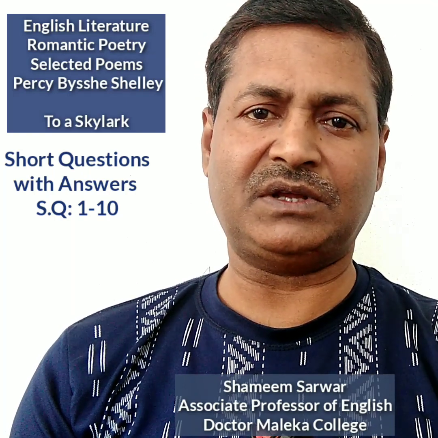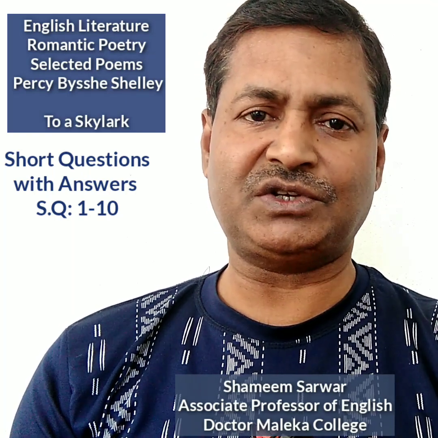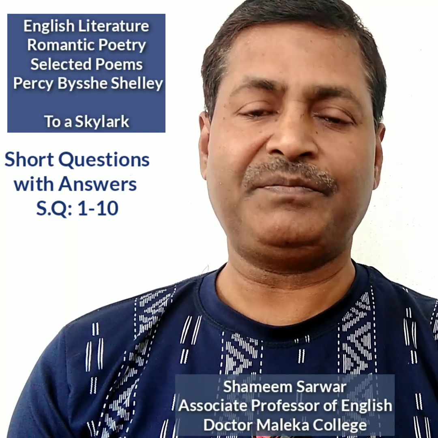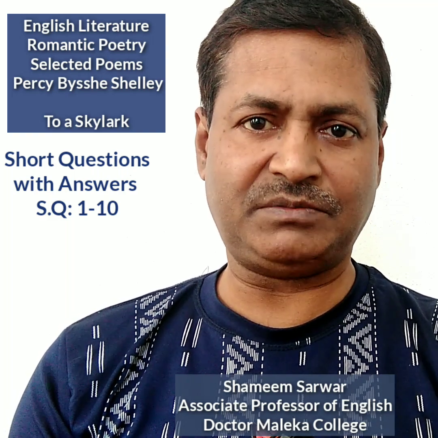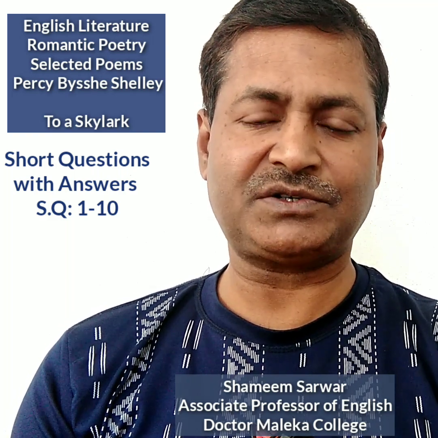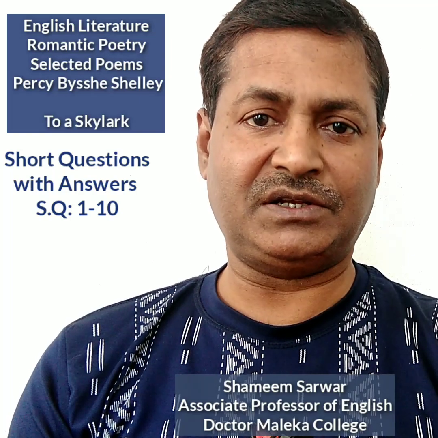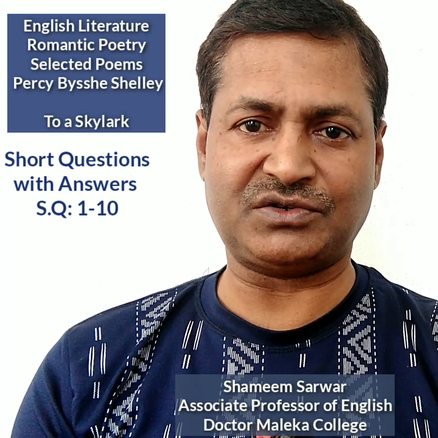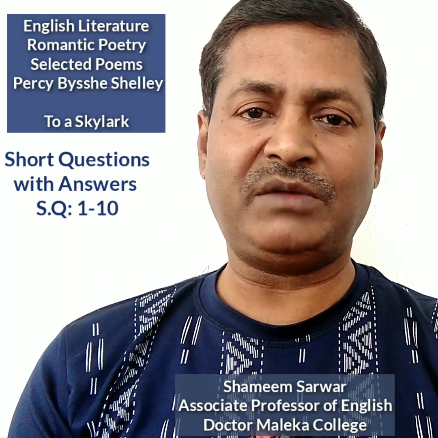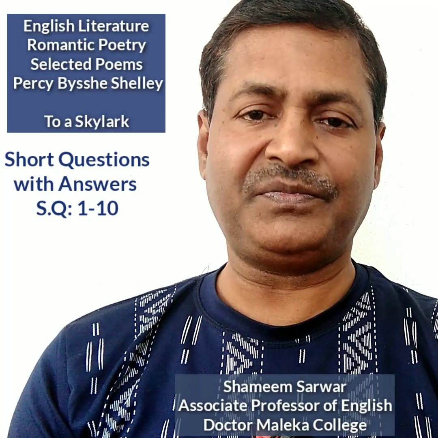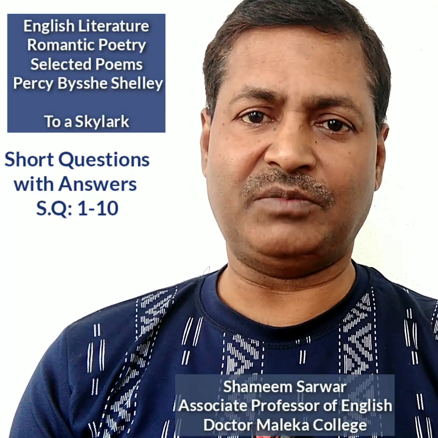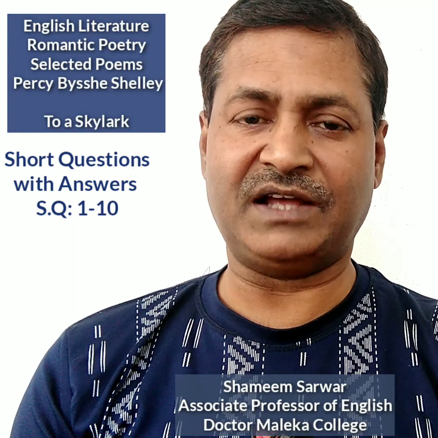Thus, the chief features of a simile are: number one, the comparison is made between two things which must be different in kind. Number two, there must be similarity between the two different things compared. Number three, the likeness between the two different things is clearly expressed with a word of comparison such as like, so, as, etc. Example: Rohim is as ferocious as a tiger. Here, Rohim, a man, is compared to a tiger, an animal, with the help of a word of comparison, as.